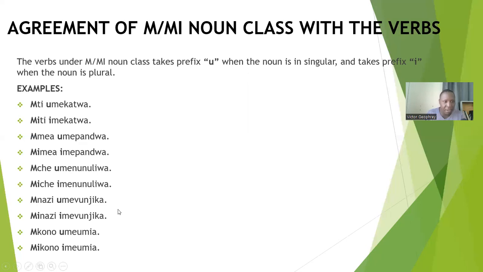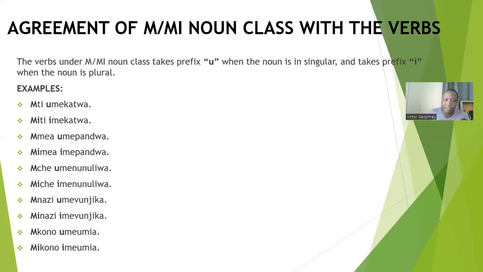Mnazi umevunjika. Mnazi is in the singular, so the verb will take the prefix u. Minazi imevunjika. Mkono umeumia. Mikono imeumia. Okay? That's about the agreement of the mi noun class with the verbs.